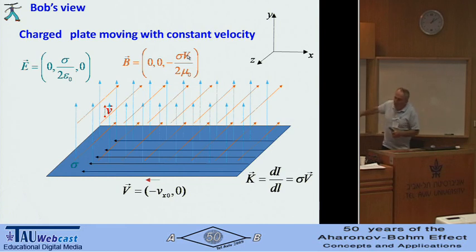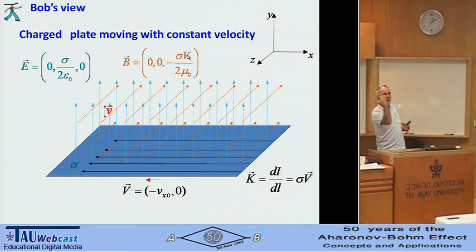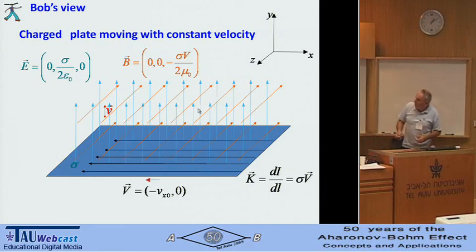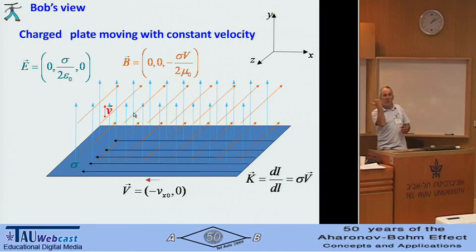Now, since this infinite charged plate is moving, we have a magnetic field. This is in red. If the current is like this, here we'll have a magnetic field. Now, we have a particle moving up, and we have a magnetic field this way.